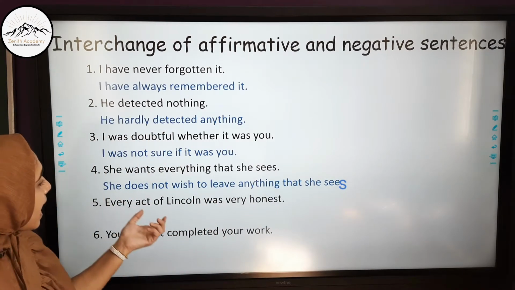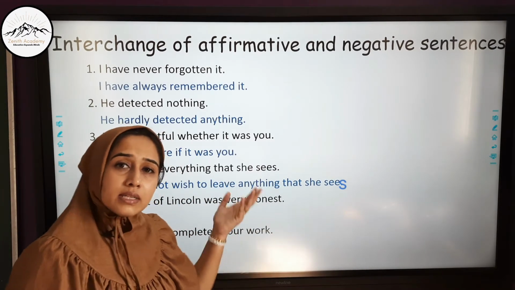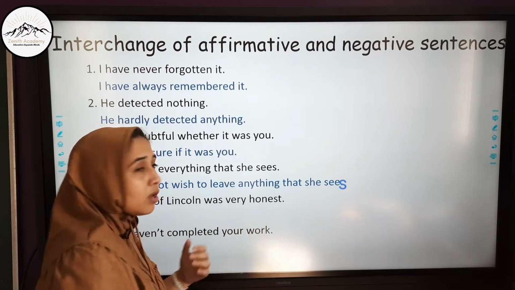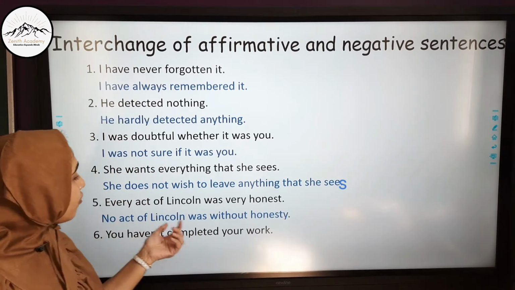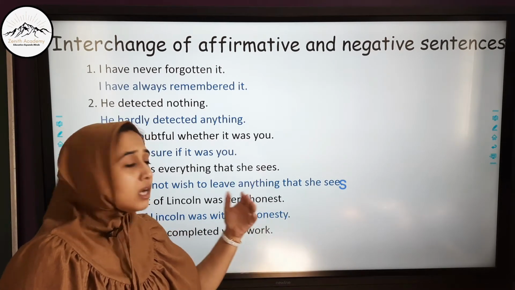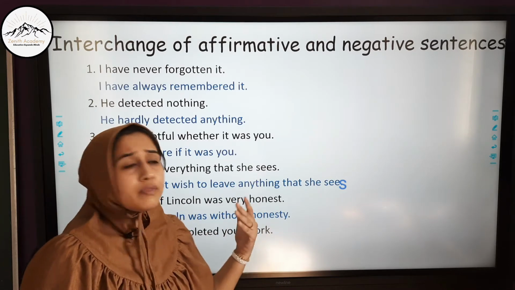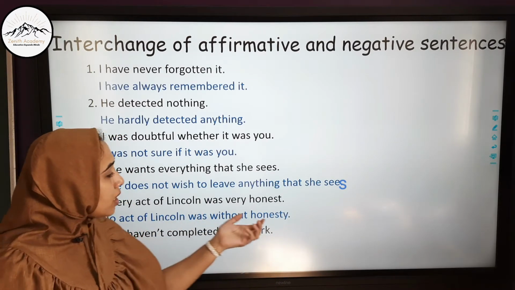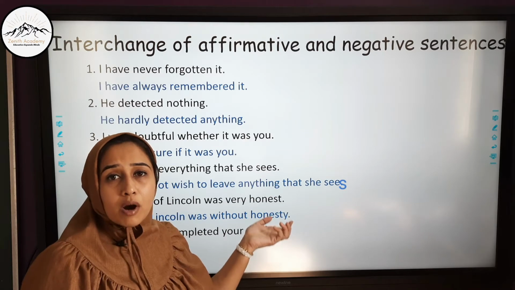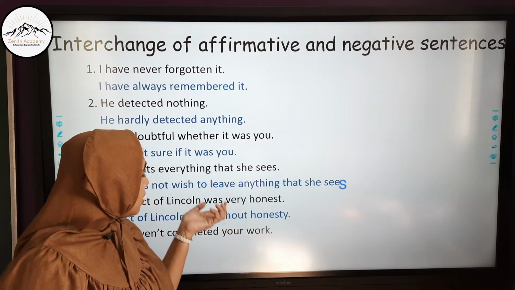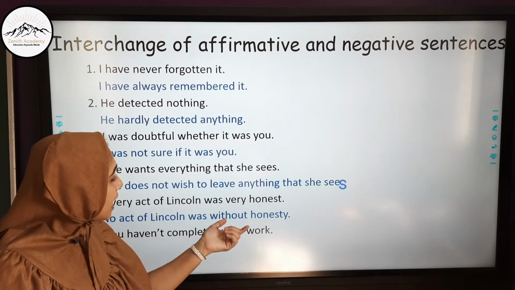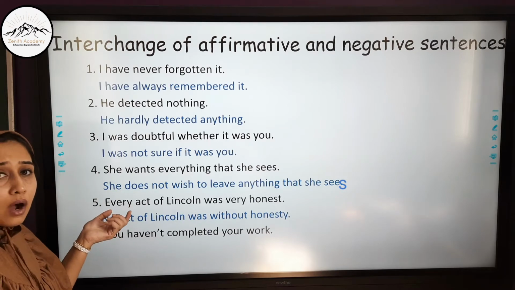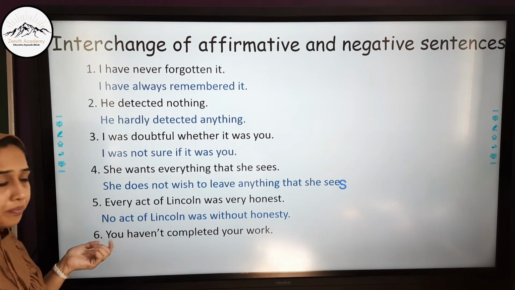Next is, every act of Lincoln was very honest. This is again an affirmative sentence. Now here we will have to use the opposite of the word honest. No act of Lincoln was without honesty. We can also use, no act of Lincoln was dishonest. That is also correct. And in without honesty, we have changed the form of the noun. Every act was with honesty and no act was without honesty. The meaning does not change. The opposite of the word every is no.